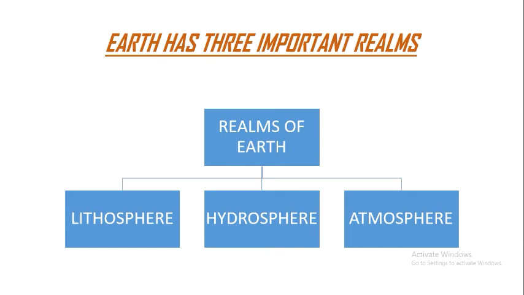Lithos means rock, so lithosphere is about the upper layer of earth's surface. This rocky mass has many minerals, soil and stones. The land we live on is all a part of the lithosphere. Our earth is in the form of huge land areas that are connected by vast oceans and rivers. Two-thirds of the landmass is in the northern hemisphere and the remaining one-third is in the southern hemisphere.